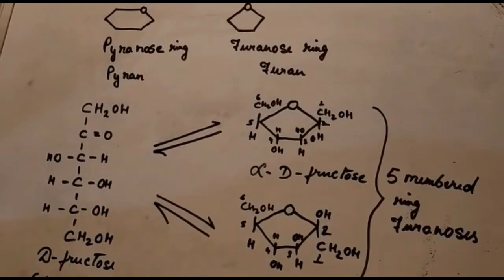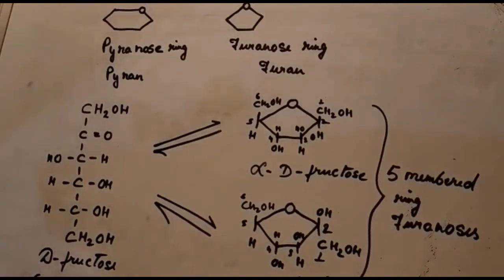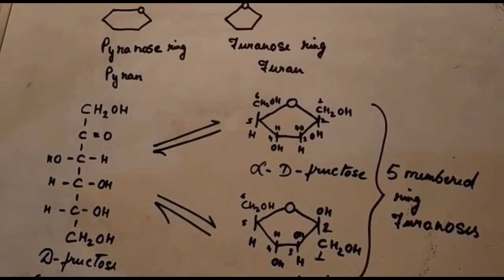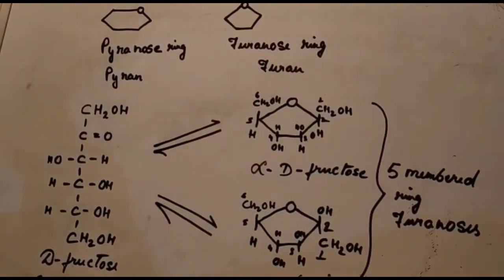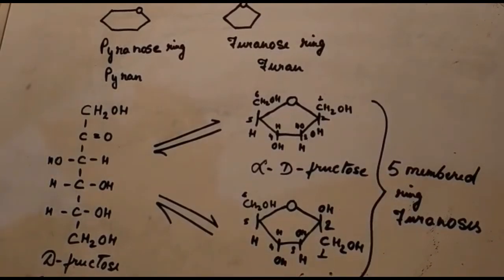Here the pyranose ring of the glucose, the pyranose is the 6-membered cyclic hemiacetal which is formed from aldohexose.